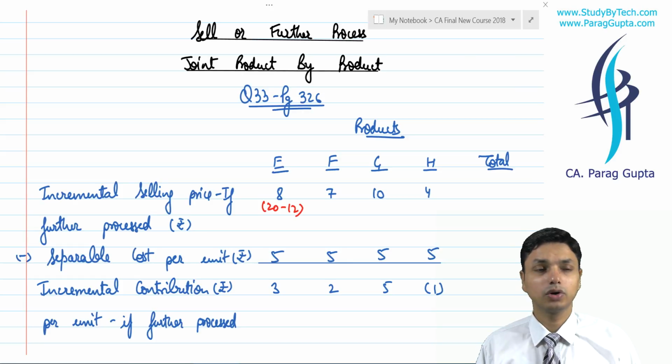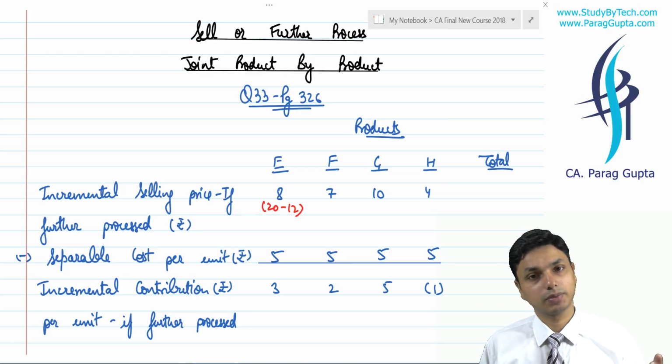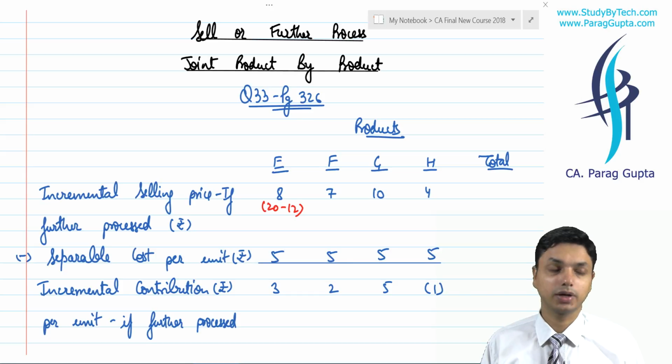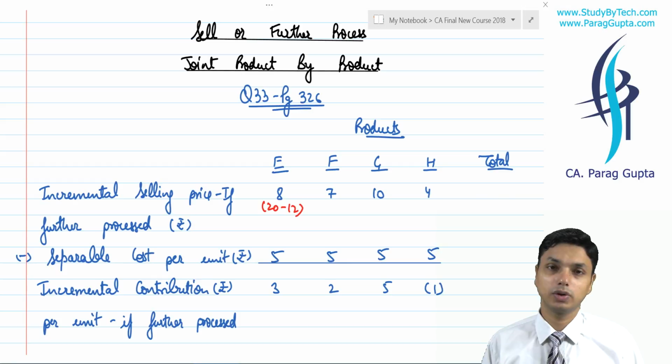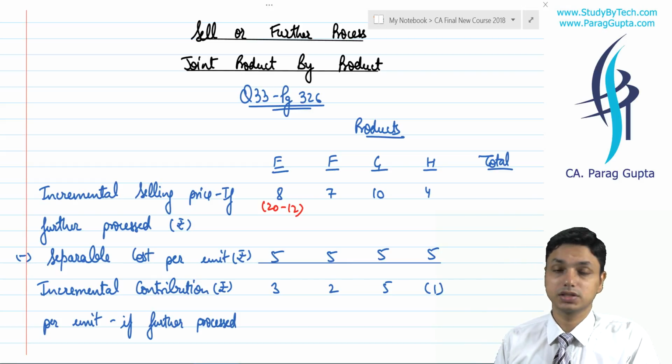Now, if we want to increase the production of one product, automatically production of other products will increase because all of them are joint products. The manufacturing process is single, so automatically other products will also be generated. This is the main thing.